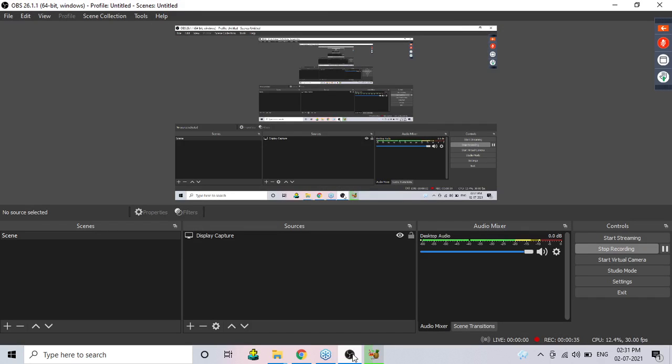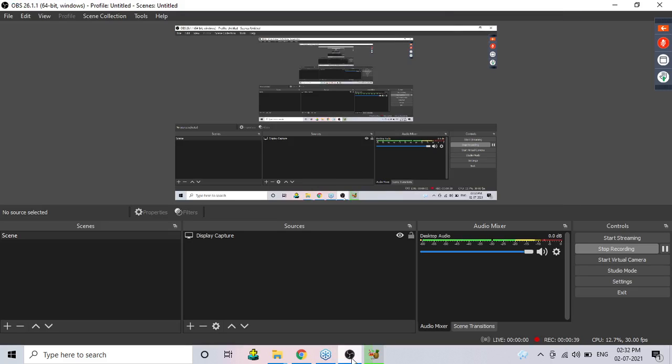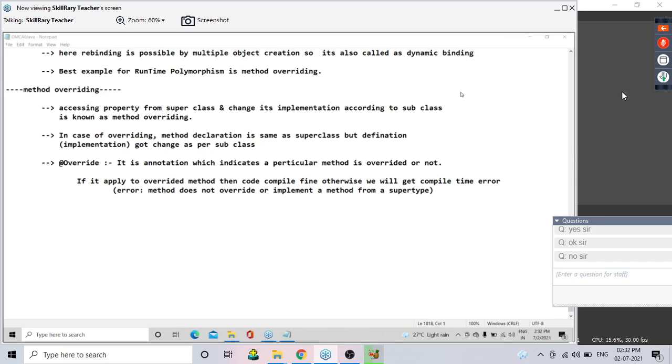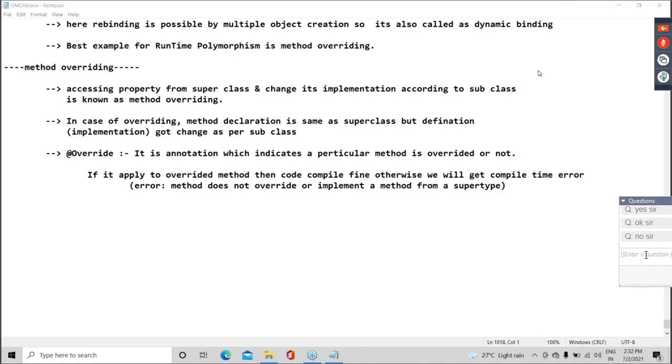Okay, fine guys. Now guys, I want to tell you one very important fact. Pay attention here. Here we mentioned the best example for runtime polymorphism is method overriding. But one more thing I want to discuss with you: runtime polymorphism is not complete.